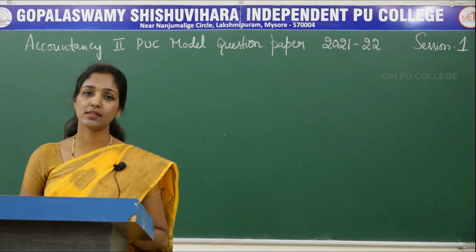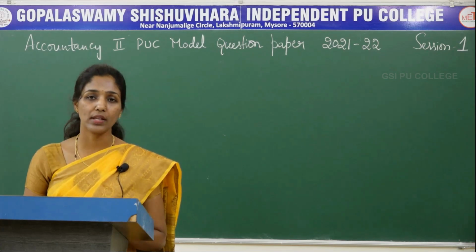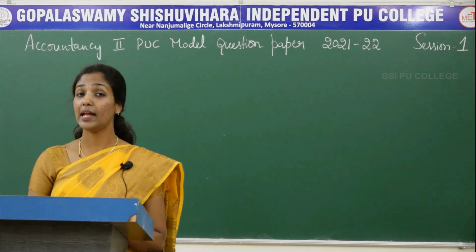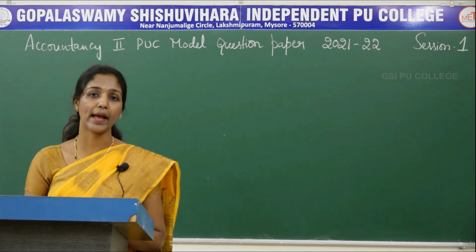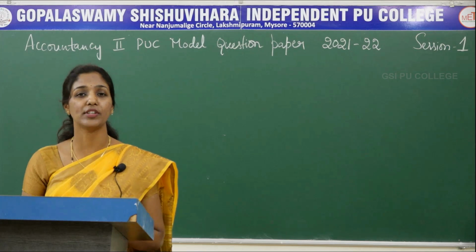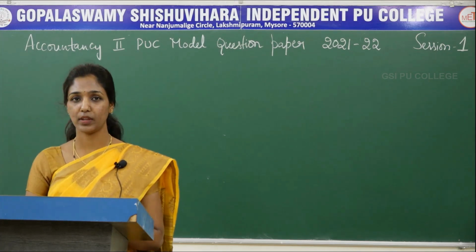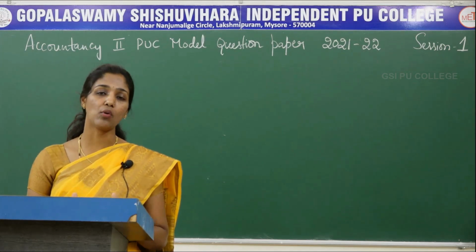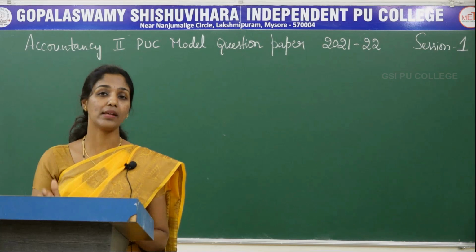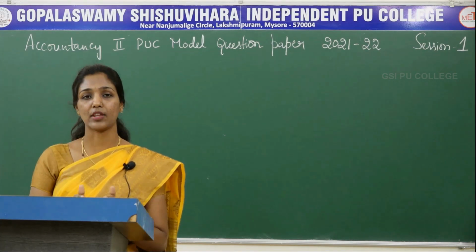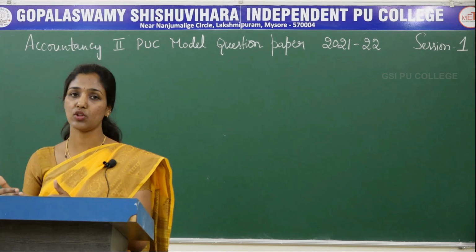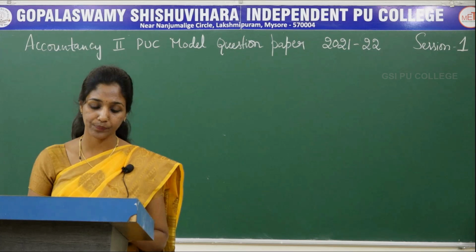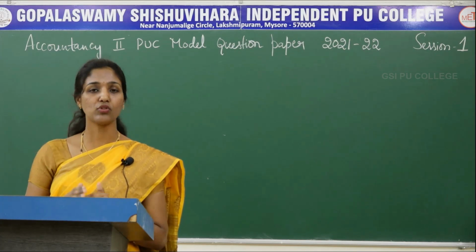In last class, we had discussed about second PUC Accountancy Blueprint of 2021 and 22. And in today's session, let us discuss about the second PUC Accountancy Model Question Paper 2021 and 2022. As you all know, in your annual examination, second PUC accountancy question paper consists of 5 sections. One is section A, section B, section C, section D and section E. Section A and section B consist of theory based questions. So now let's see the answers for the questions of section A.